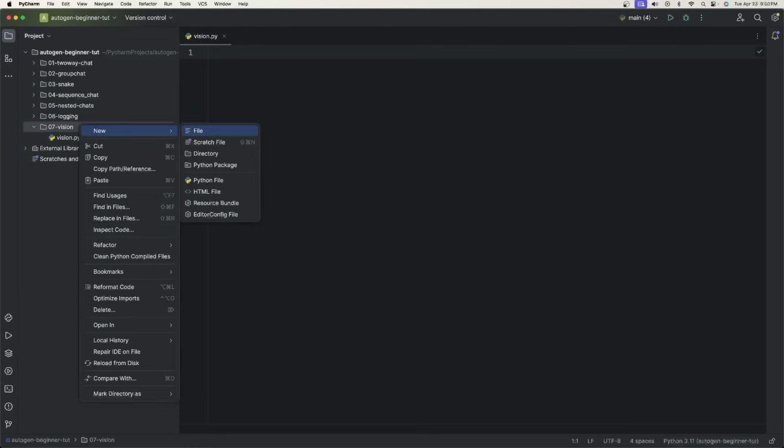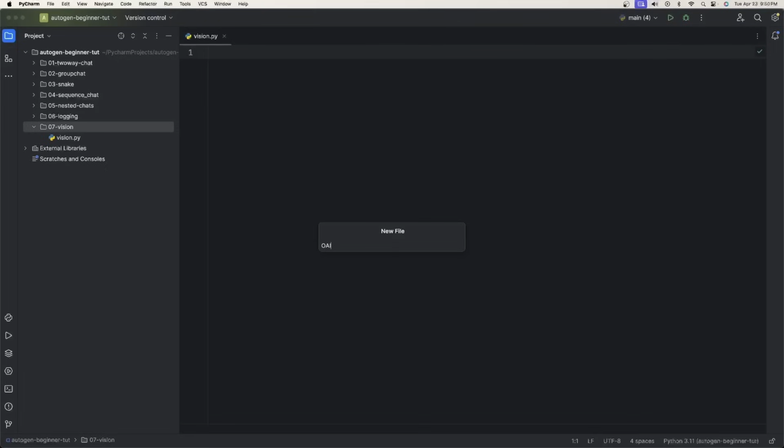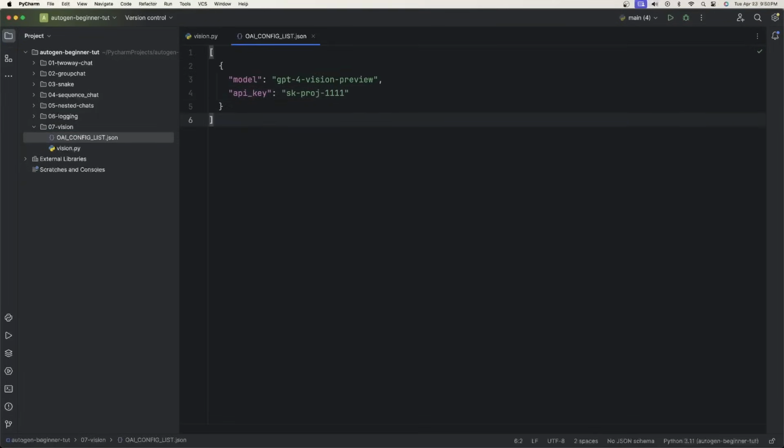And then we're going to create the OpenAI config list, so OAI_CONFIG_LIST.json. Now, the difference with the JSON file is this time we're going to use the GPT-4 Vision Preview model. This is going to help describe images, and then input your API key here.